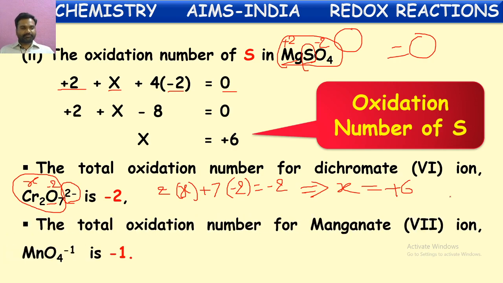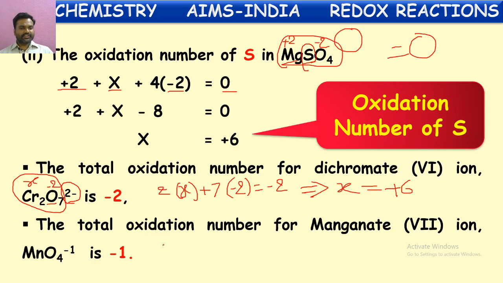One more we see here: the MnO4 minus ion, called the manganate ion. Can you try to calculate the oxidation number of manganese in this? Try it. Yes, you can give the answer in the chat.